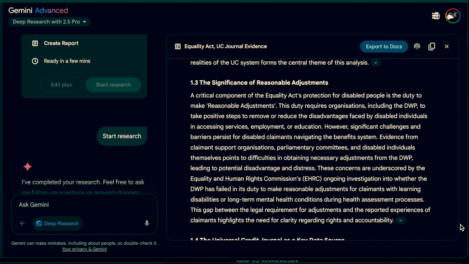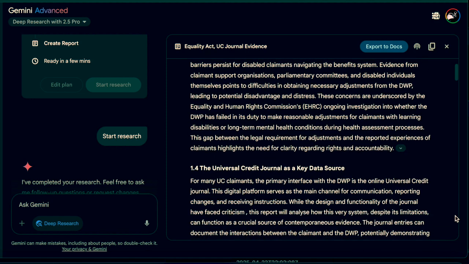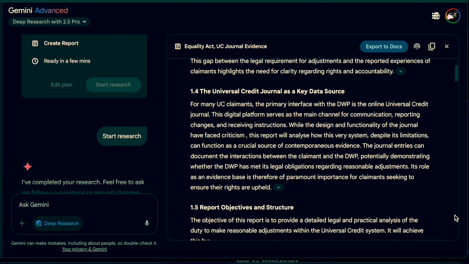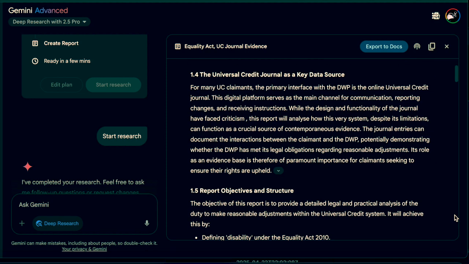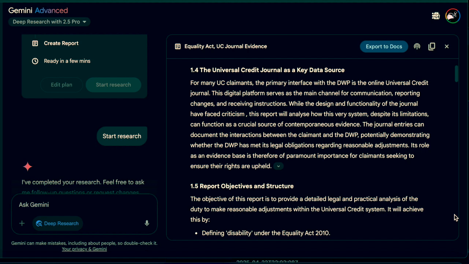1.4 The Universal Credit Journal as a key data source. The UC online journal serves as the principal communication channel between claimants and the DWP. Despite design criticisms, its time-stamped entries offer vital contemporaneous evidence of whether reasonable adjustments have been requested and provided.